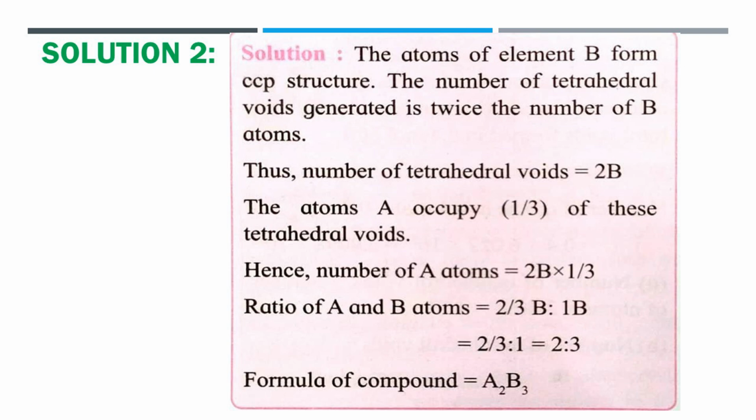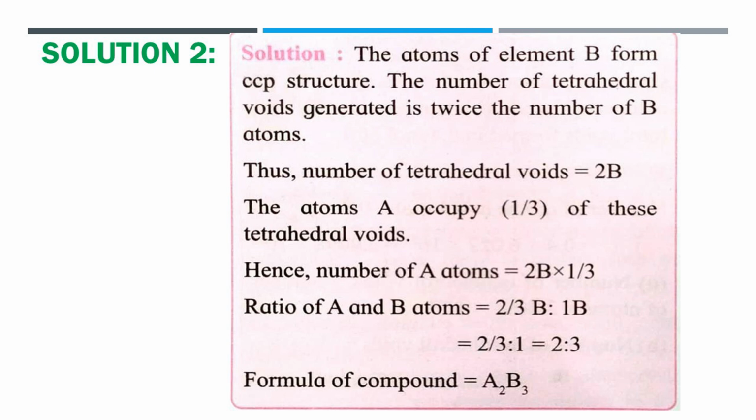Now in such cases, from the given data, it is clear that the atoms of element B form CCP structure. The number of tetrahedral voids is equal to 2 multiplied by the number of atoms, and therefore it is equal to 2B. The atoms of A occupy 1/3 of these tetrahedral voids and therefore the number of A atoms is equal to 1/3 multiplied by 2B,